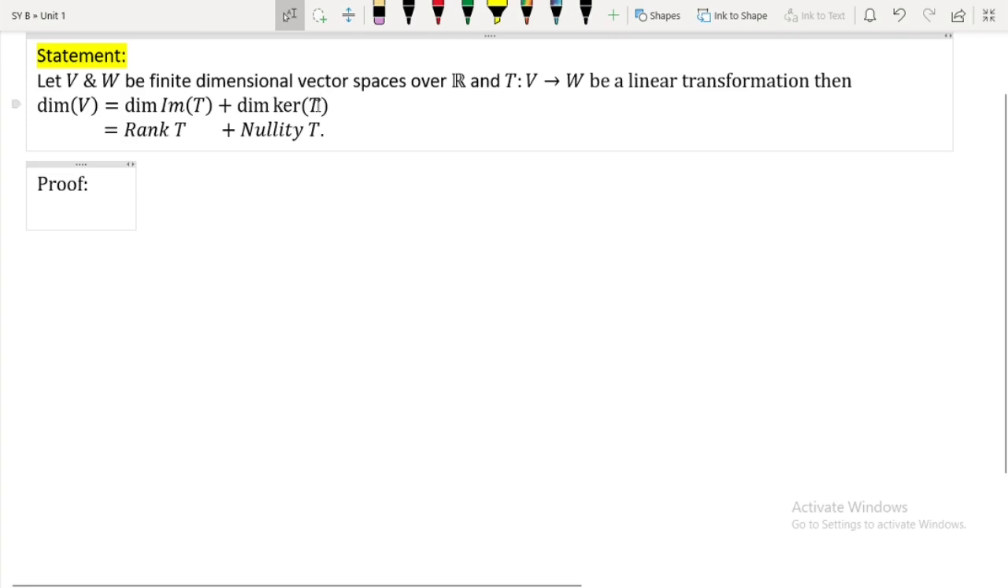Now we already know that image of T and kernel of T are subspaces, right? Kernel of T is a subspace of the domain, that is V, and image of T is a subspace of the codomain, that is W, right? So without any delay, let us go for the proof. First of all, I will write down the given things.